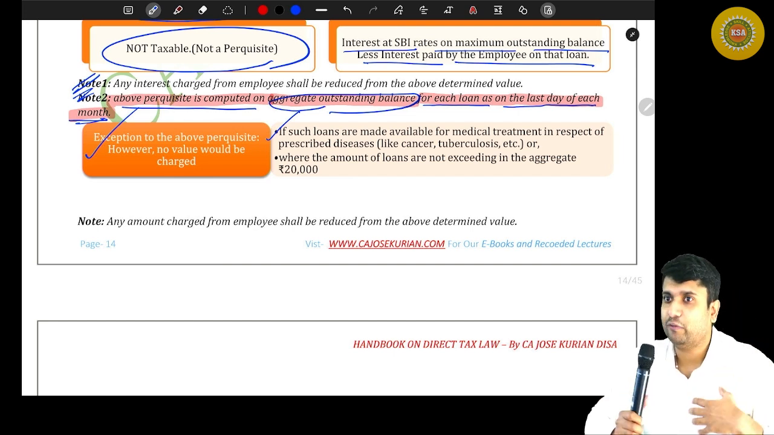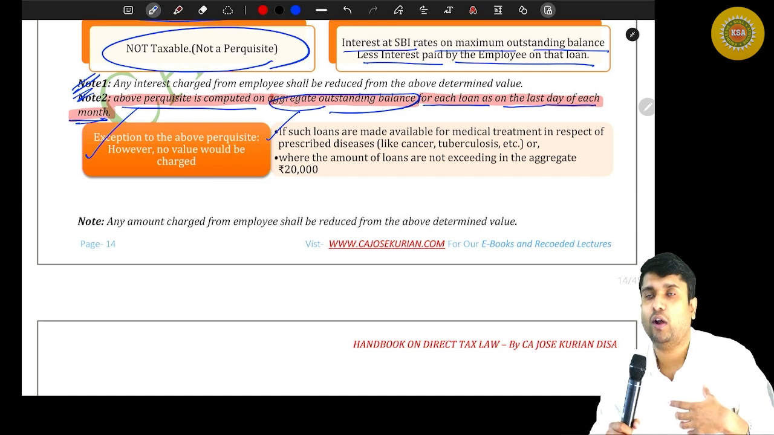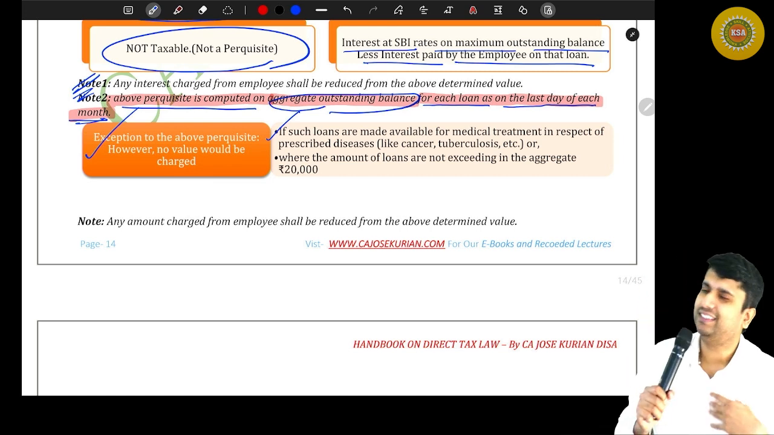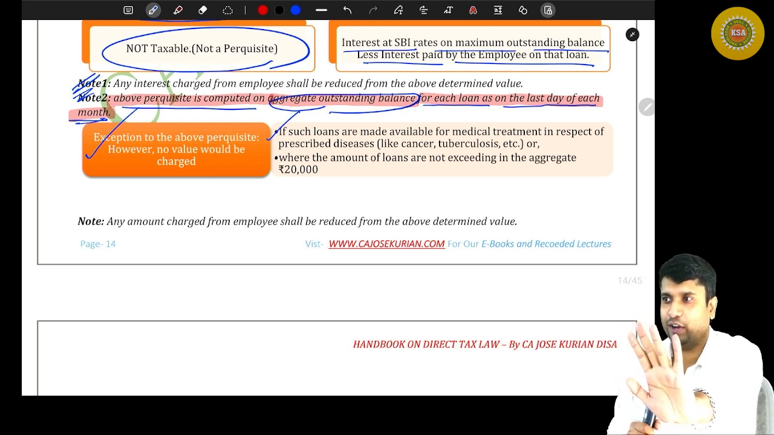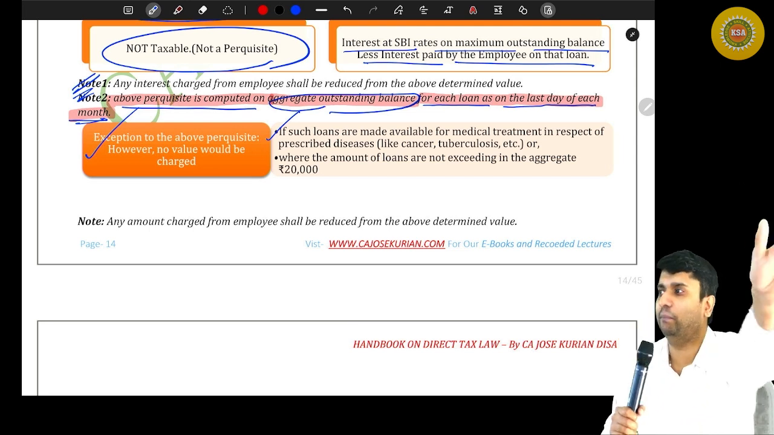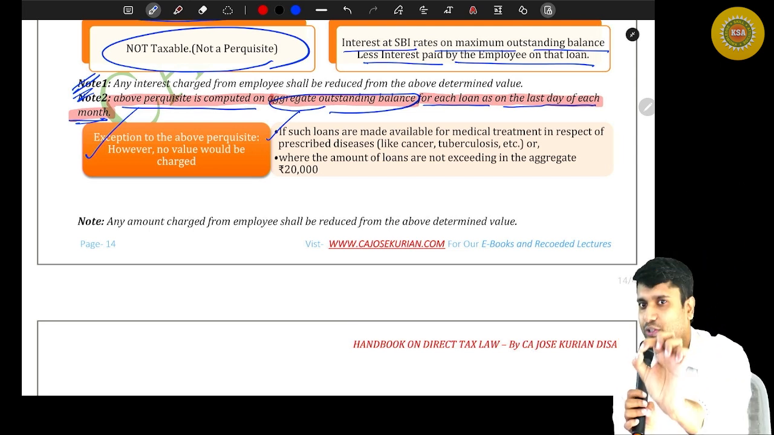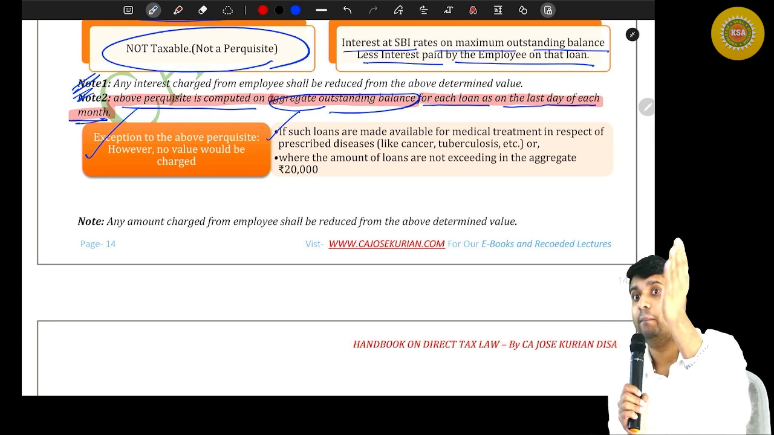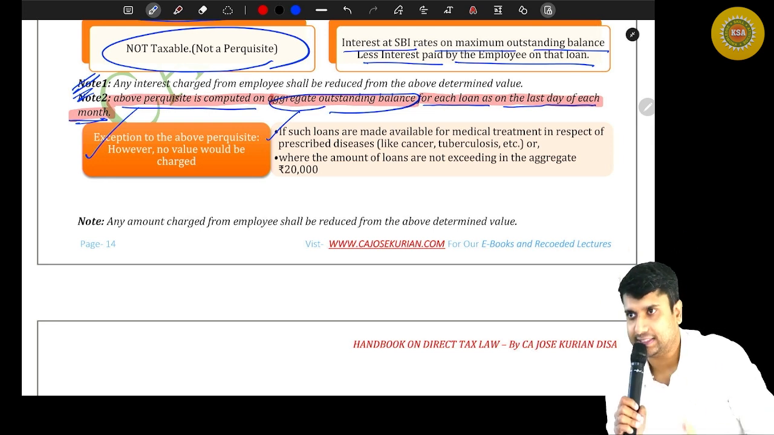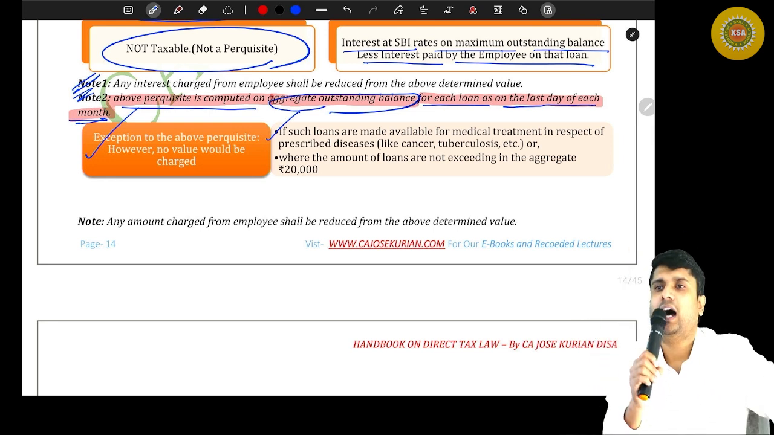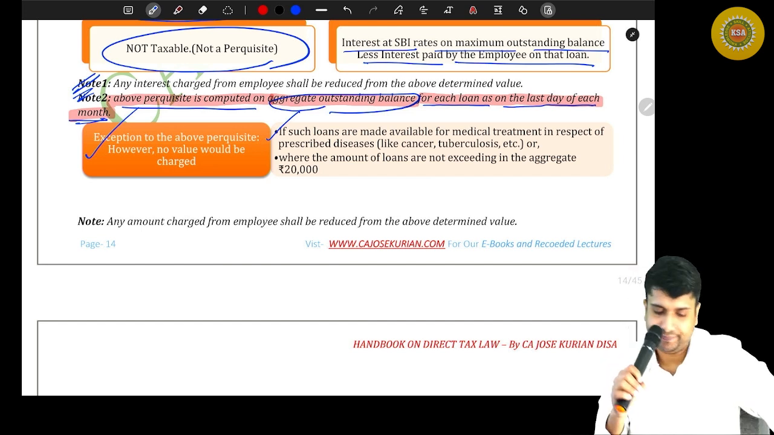Because the employee will definitely curse the department in that case. I don't have money, I'm struggling with my health, and you want me to pay the taxes for the perquisite? No. To avoid that, it's a kind of anticipatory bail. We have no plans to tax such interest if it is taken for medical treatment of prescribed diseases. Are you with me?